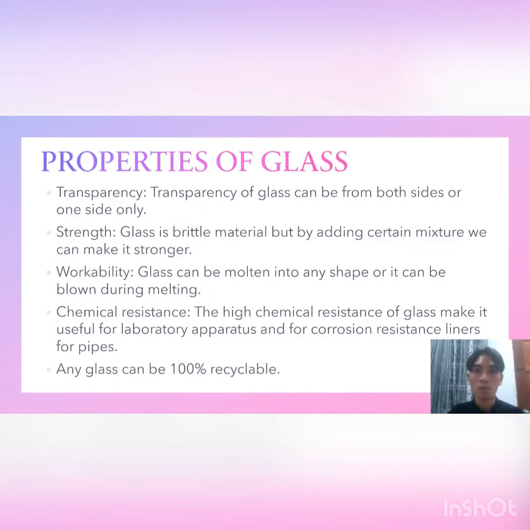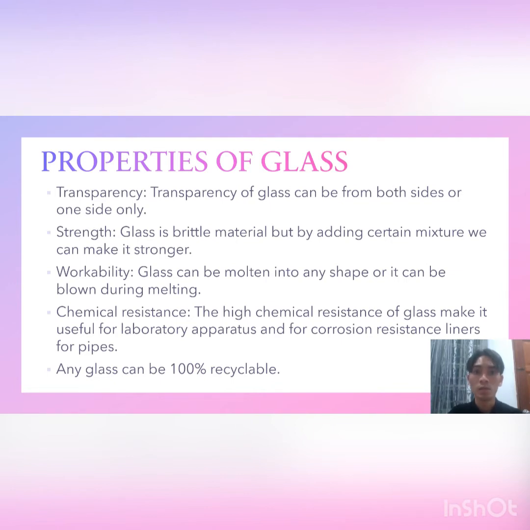Some of the glass properties are transparency. Transparency of glass can be from both sides or one side only. On one side transparency, glass behaves like a mirror from the other side. Second, strength. Glass is a brittle material, but by adding mixture and laminate, you can make it stronger. Next, workability. Glass can be molten into any shape or it can be blown during melting.